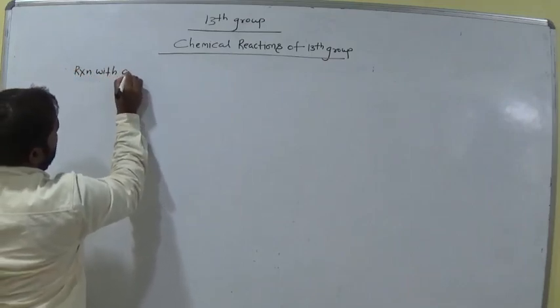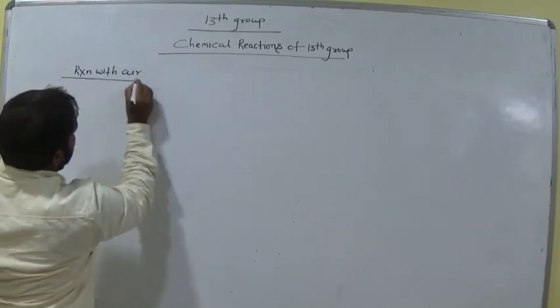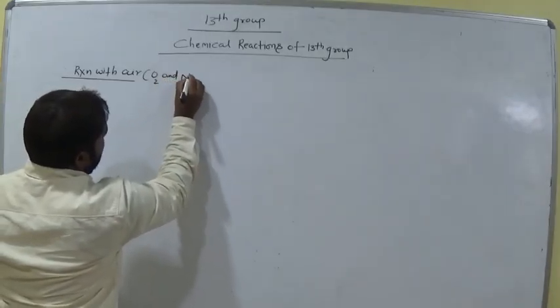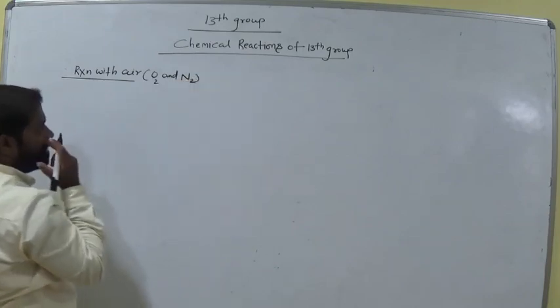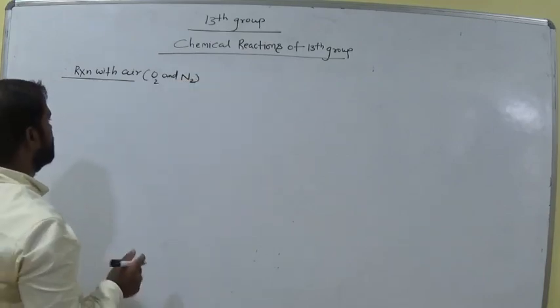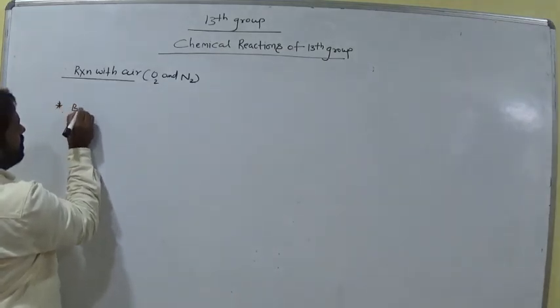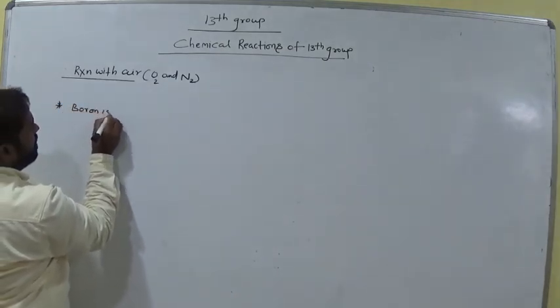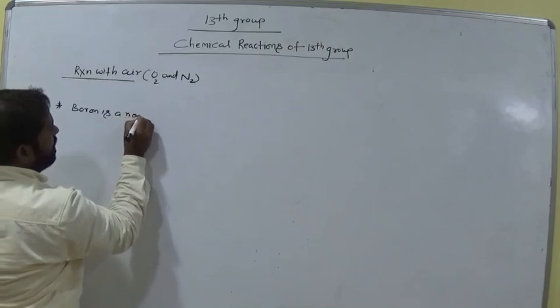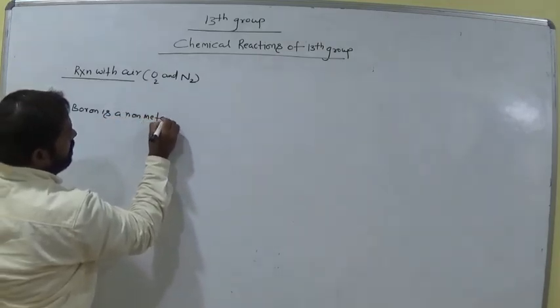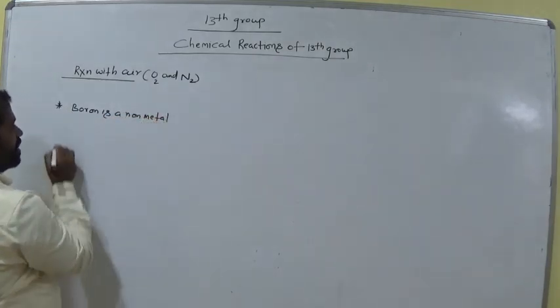Air consists of O2 and mostly N2 also. Am I right? Clear? In that, boron is a non-metal, am I right? Or semi-metal.